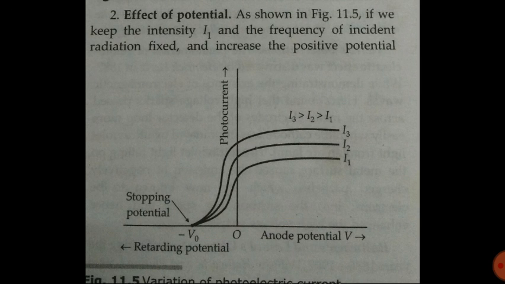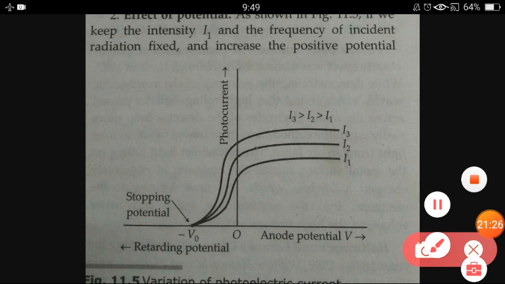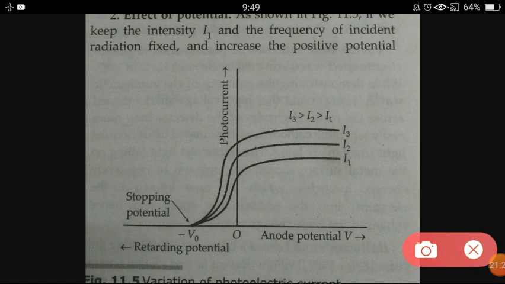So actually, if the frequency and intensity of the light ray are fixed, right now you ignore this part and pay attention only to this part.